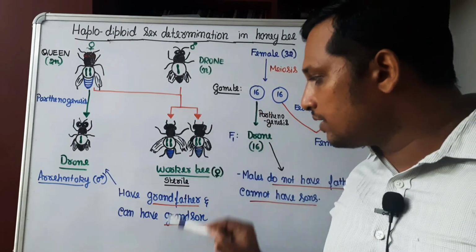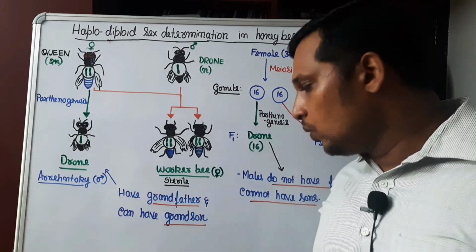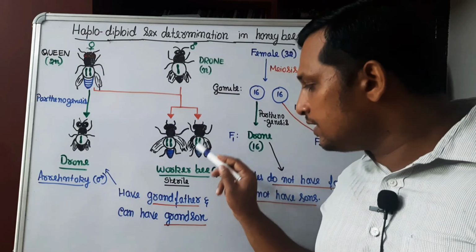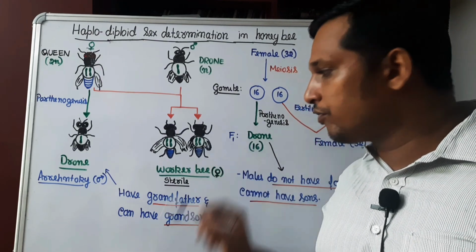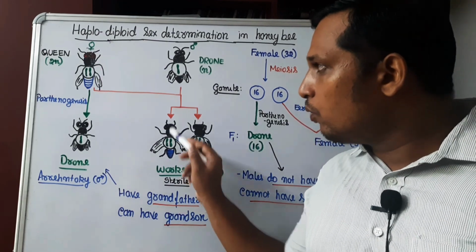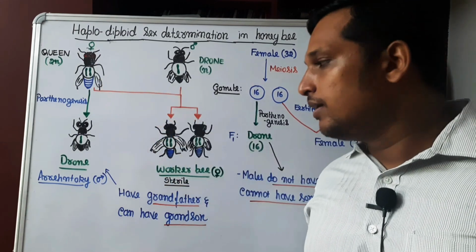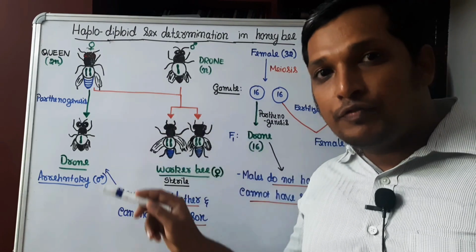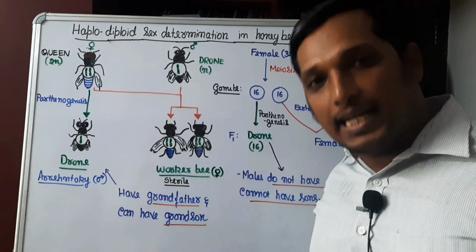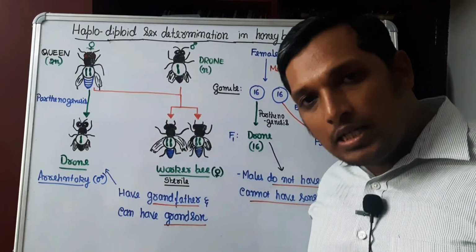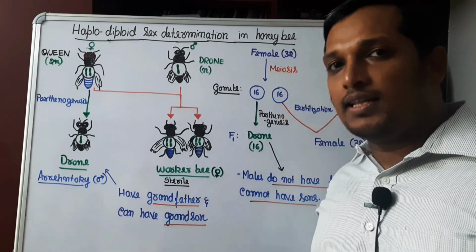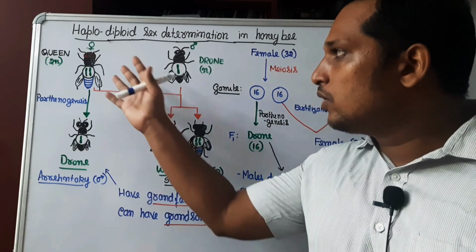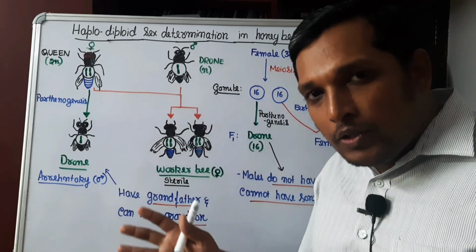One more individuals are known as worker bees. Worker bees are also females. Since they are female, they have diploid set of chromosome. But what is the difference between a queen and a worker bee is role of queen. Queen is fertile, which means she can lay egg, whereas worker bees are considered as sterile. They cannot lay egg. How can a queen produce male and female?